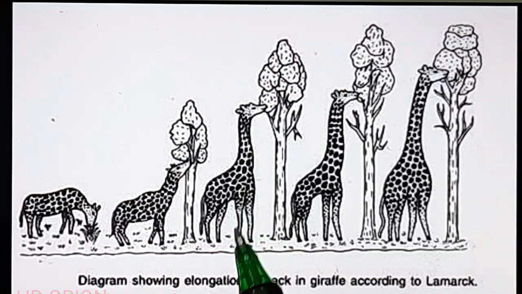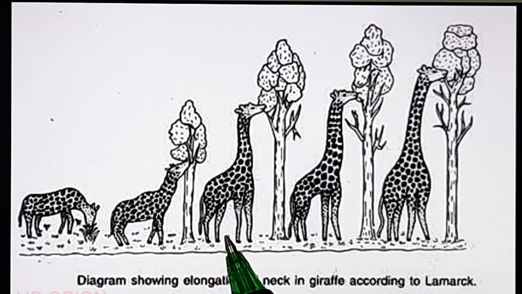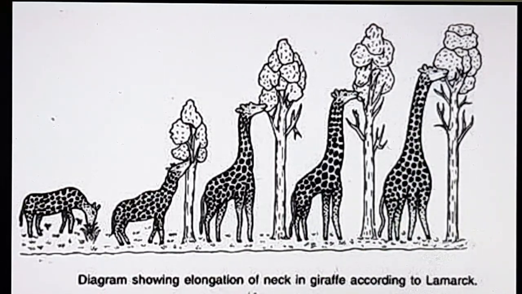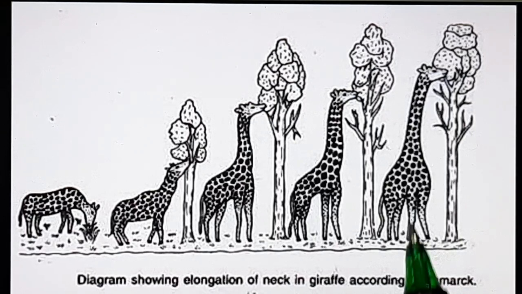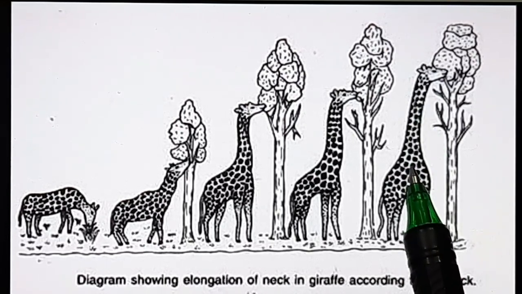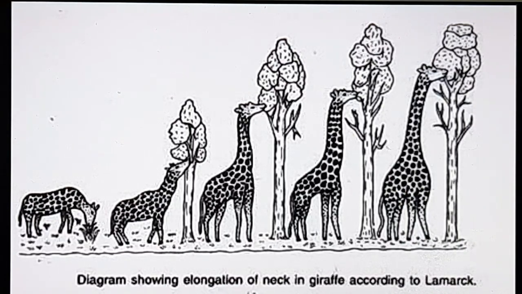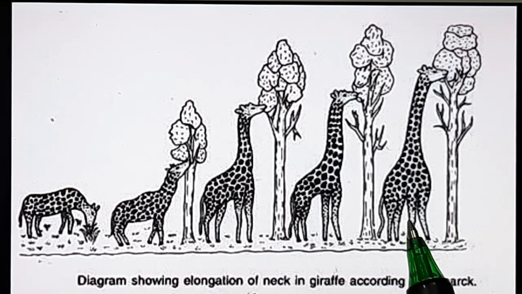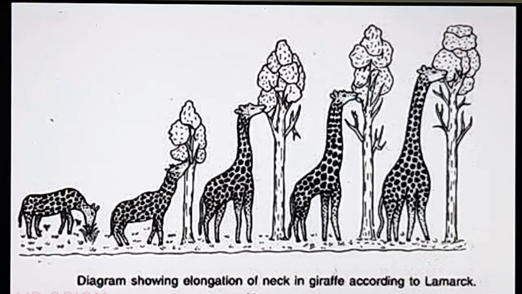Since the neck and the forelimbs are being used more and more, it is getting evolved. So according to Lamarck, the use of this organ helped in evolving the structure in this manner. And since this acquired character in the giraffe was favorable, this was inherited in the next generation also. So the present day giraffe is the example of speciation. Speciation means the formation of a new species.